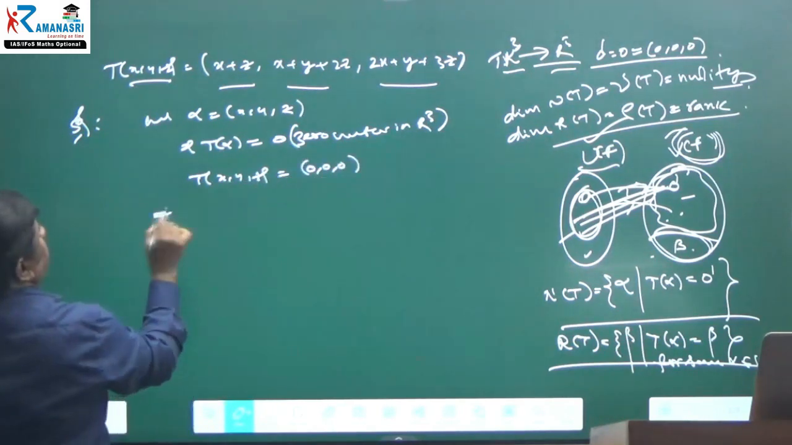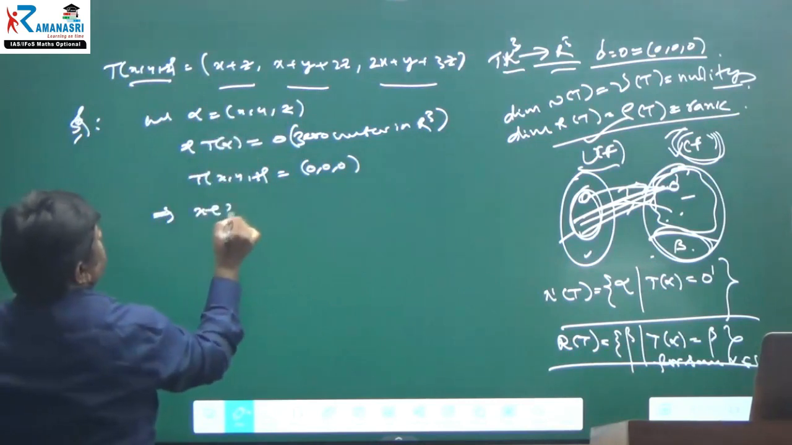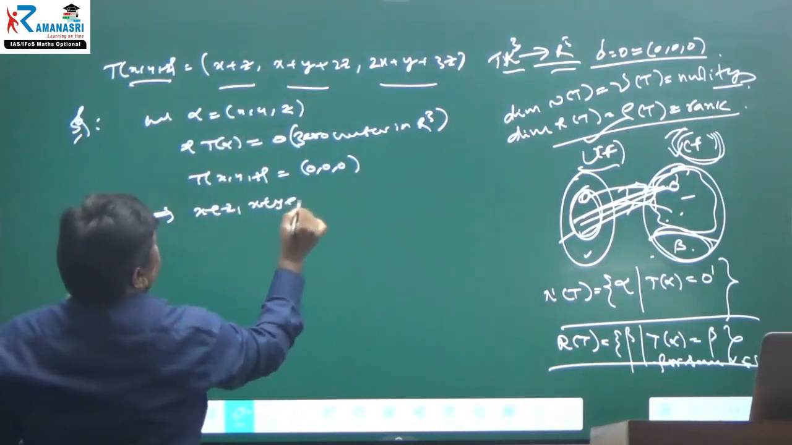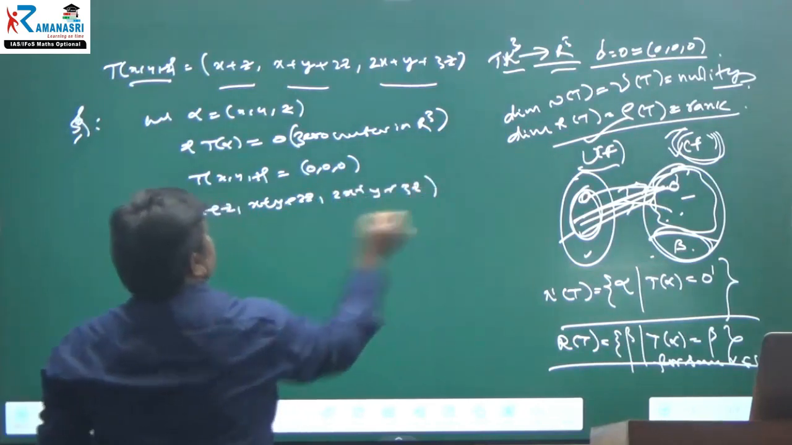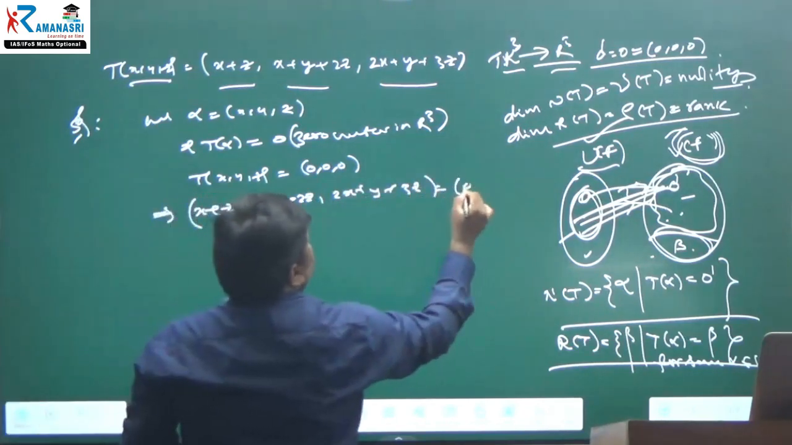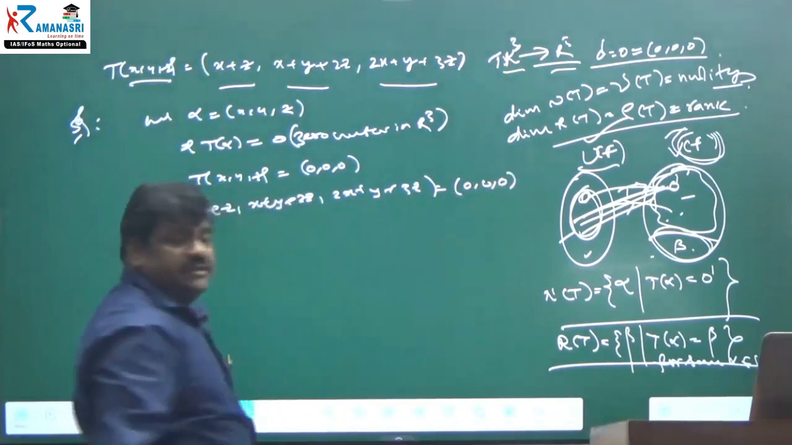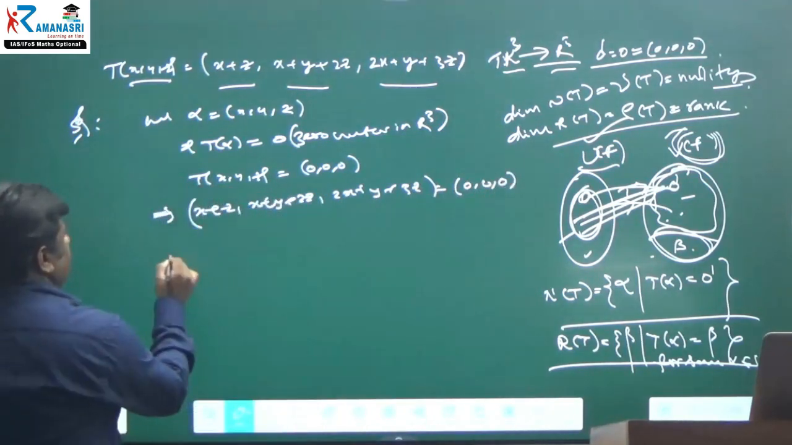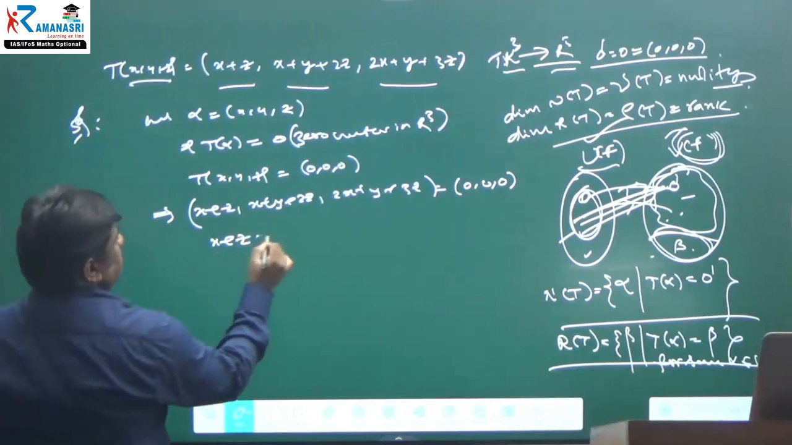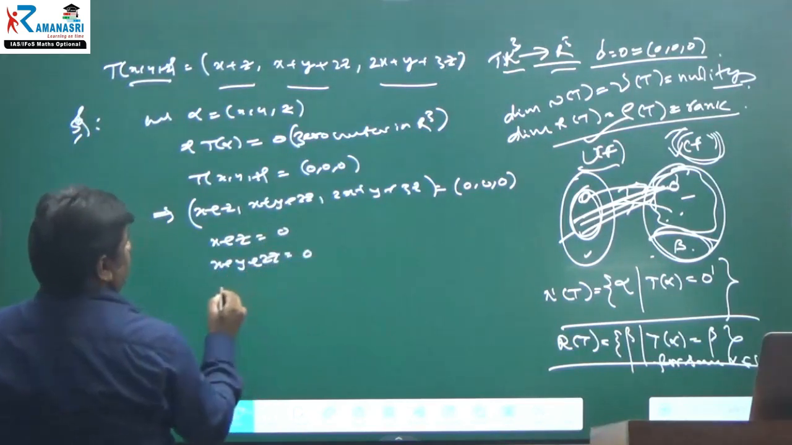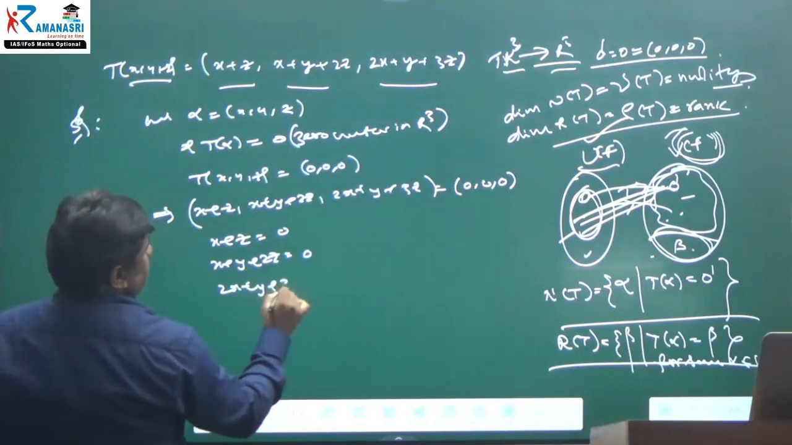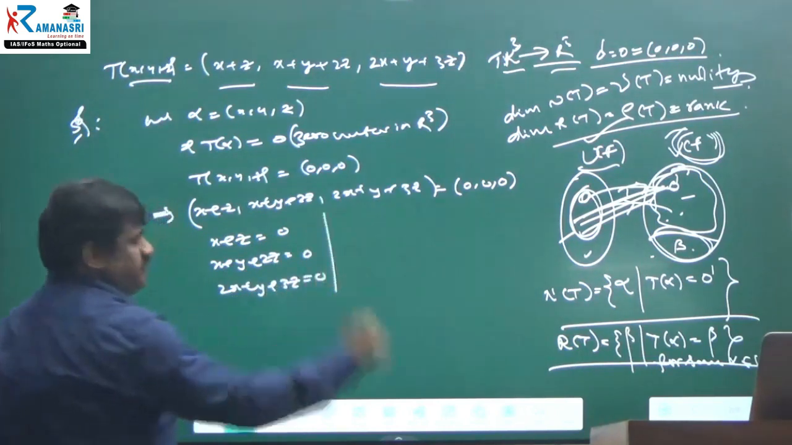What is the formula? They have given the transformation: X plus Z, X plus Y plus 2Z, 2X plus Y plus 3Z, that is equal to 0, 0, 0. Therefore, what are the equations? X plus Z is equal to 0, X plus Y plus 2Z is equal to 0, and 2X plus Y plus 3Z is equal to 0.